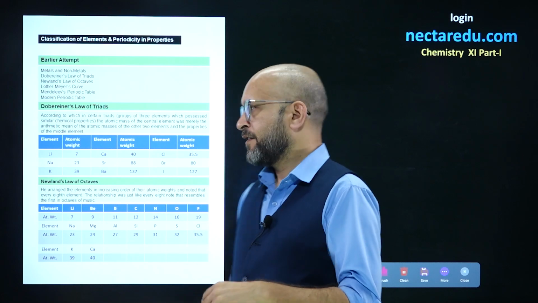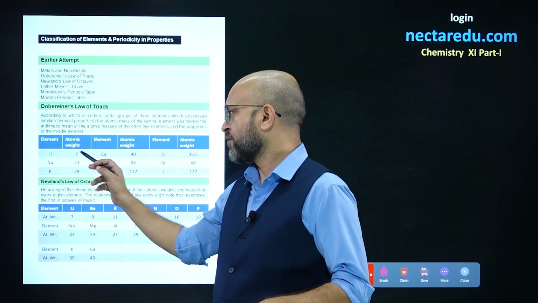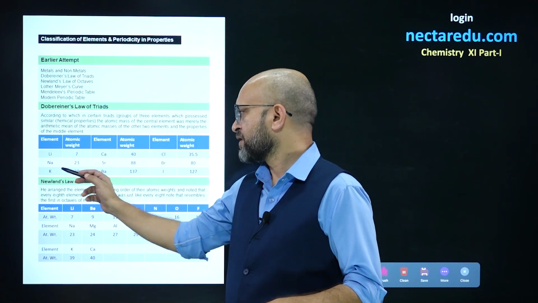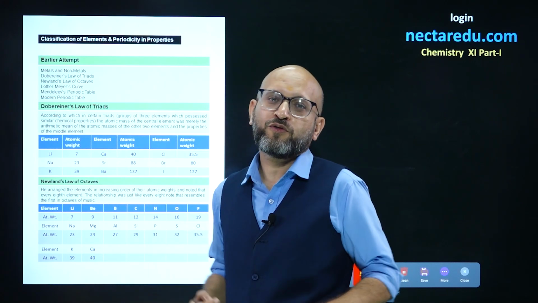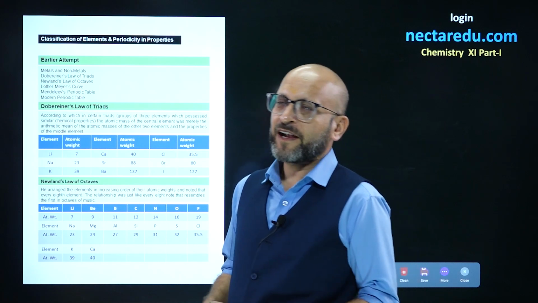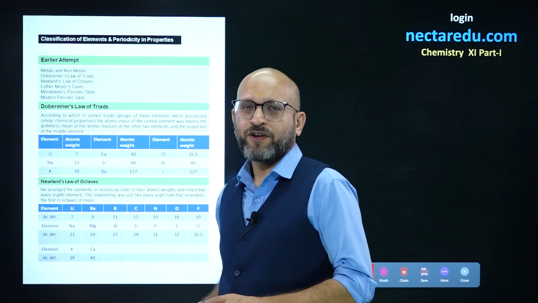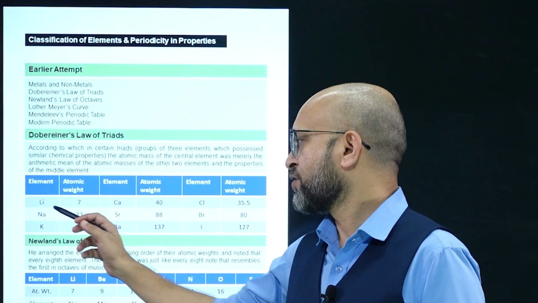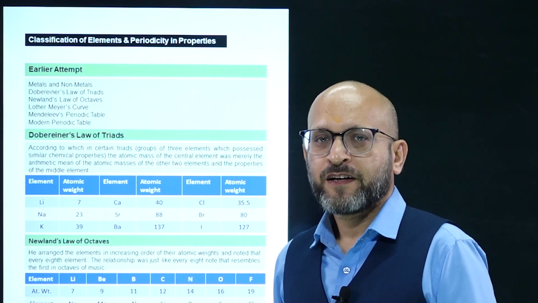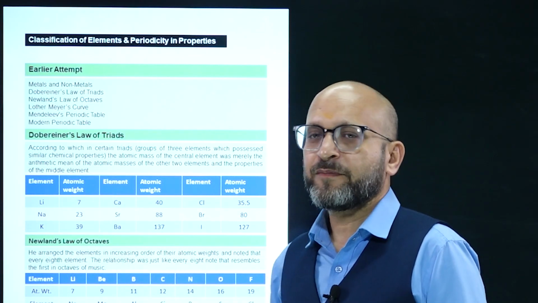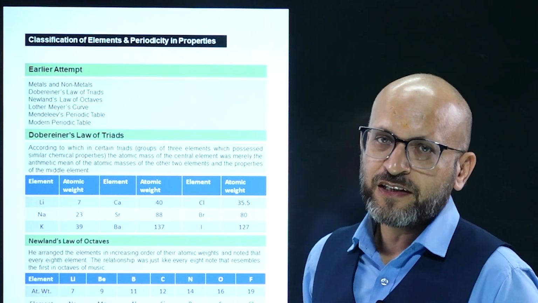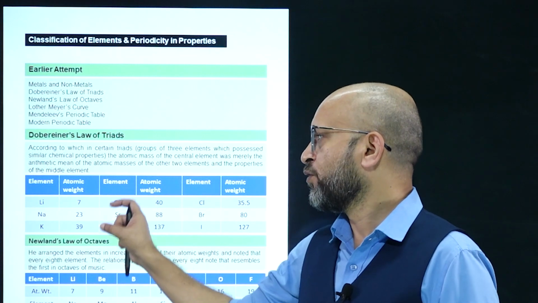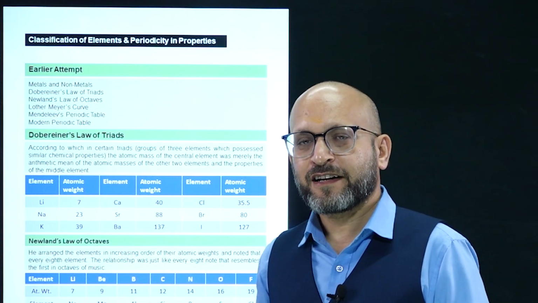For example, the atomic mass of lithium is 7, and the atomic mass of potassium is 39. 7 plus 39 upon 2, if you do that calculation, comes out to be 23. And that is the atomic mass of the middle element, sodium. So the average of the atomic masses of the first and third elements gives the atomic mass of the middle element. That is how these three elements were arranged.